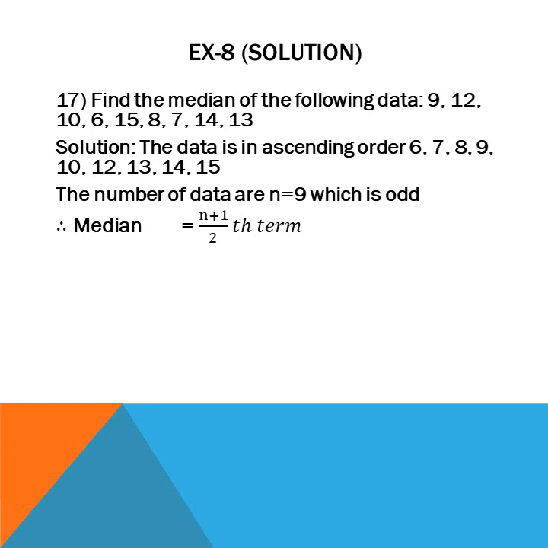That means we will use this formula: median equals the (n plus 1) divided by 2th term. Here n equals 9, so 9 plus 1 is 10, divided by 2, that is the 5th term. And you can see from the ascending order of data, 6 is the first term, 7 is the second term, 8 is the third term, 9 is the fourth term, and 10 is the fifth term. So the fifth term, 10, is our desired median.